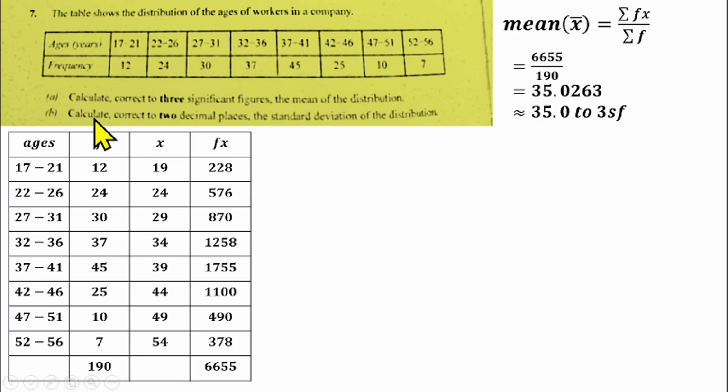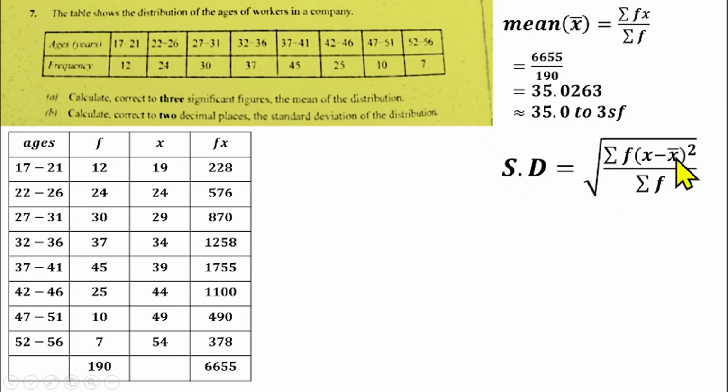But in question B, you have to calculate, to two decimal places, the standard deviation of the distribution. So we have to calculate the standard deviation of this distribution, which means that we are going to need this mean to find the standard deviation. The standard deviation of grouped data is the square root of the summation f multiplied by (x minus x bar) squared over summation f. So if you look at this formula, we still need to compute x minus x bar. We have our x, which is this column, and we have our x bar, which is the mean.